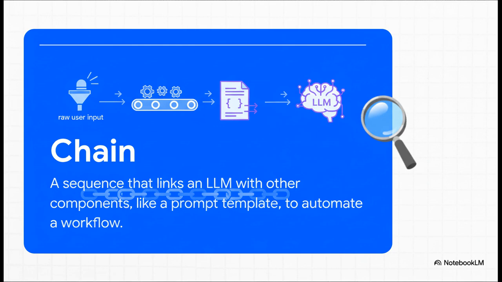So what is a chain exactly? Well, you can think of it like an assembly line for our AI. The user's input comes in at one end. The next stop is a prompt template that automatically formats that input perfectly for the LLM. Then it gets passed along to the LLM to do its thing. Each one of those steps is like a link in the chain.